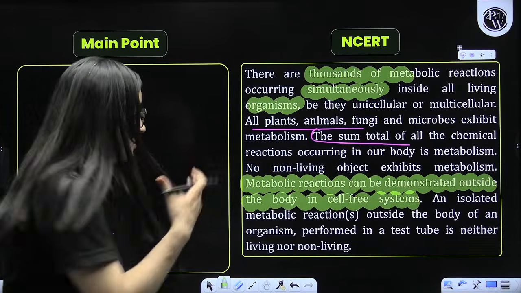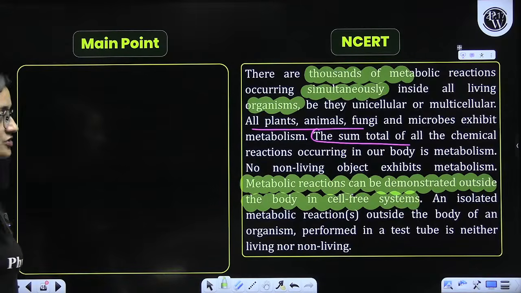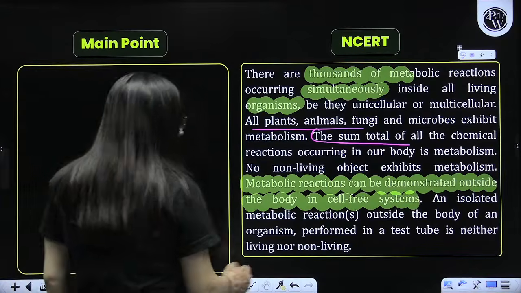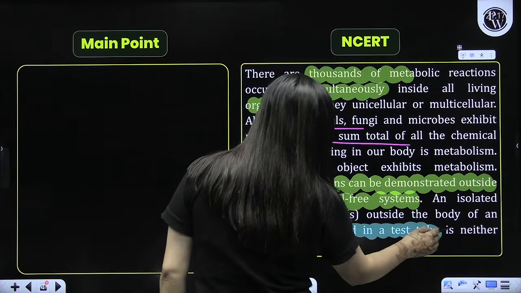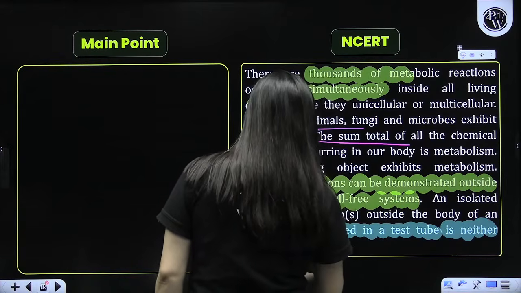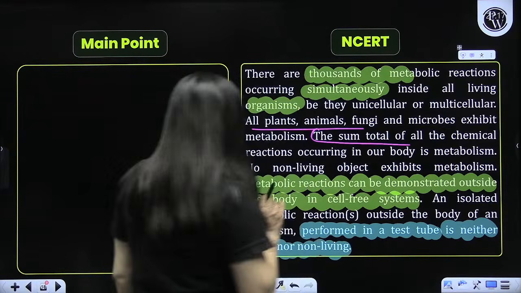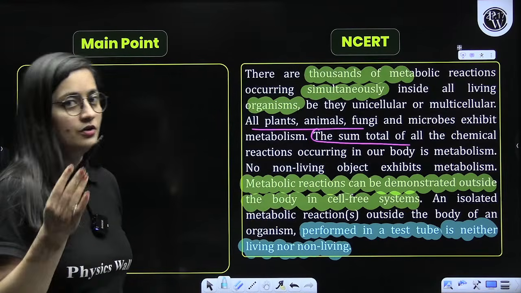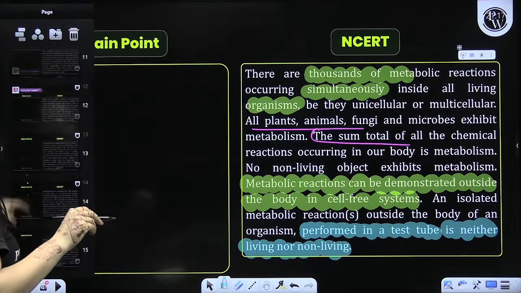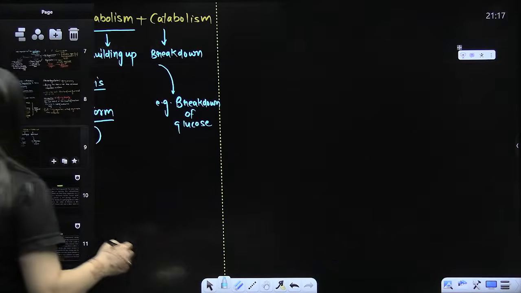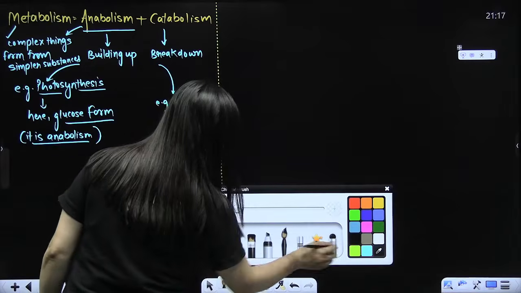We can perform that in test tubes, right? But outside the body of an organism, when we perform them in a test tube, we are neither going to call them living nor non-living. Neither living nor non-living. Is that clear?